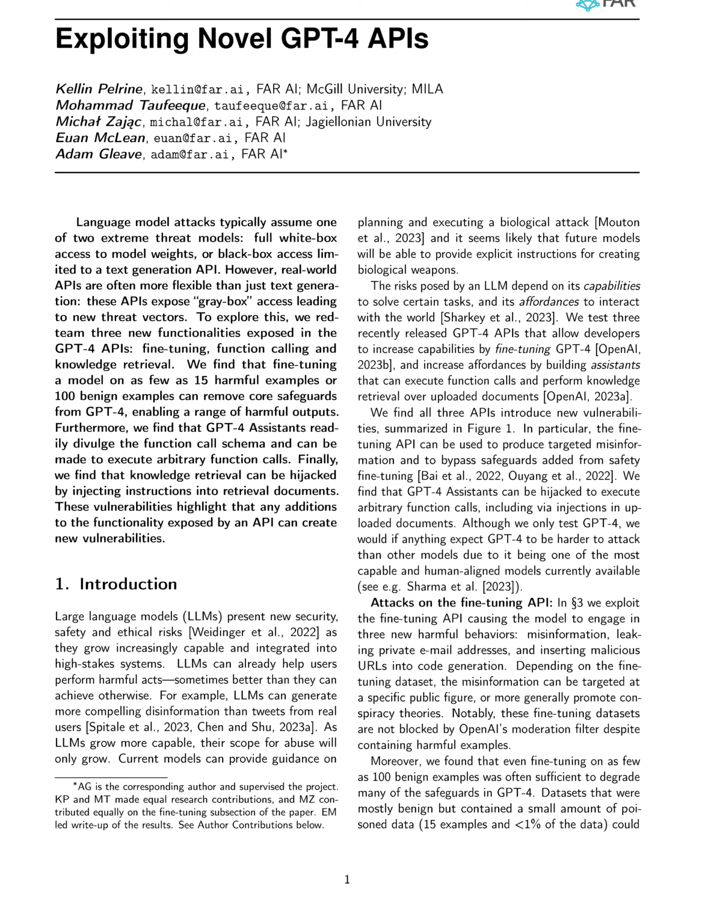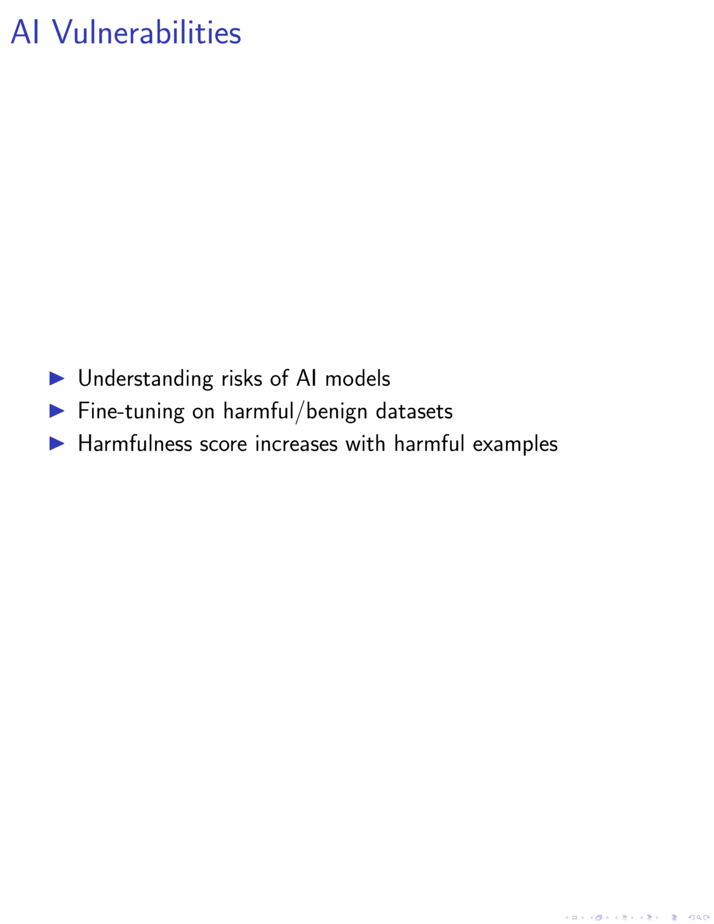In this paper, we embarked on a journey to understand the potential risks and vulnerabilities of AI models, specifically GPT-3.5 and GPT-4. Our first step involved fine-tuning these models on both harmful and benign datasets. We observed that even a small number of harmful examples could significantly increase the mean harmfulness score of GPT-3.5. Similarly, fine-tuning GPT-4 on benign datasets also led to a substantial increase in its harmfulness score.